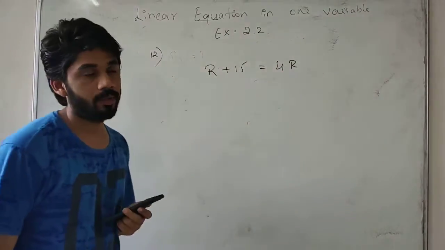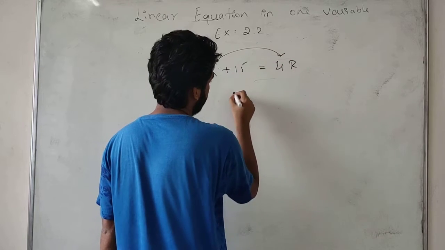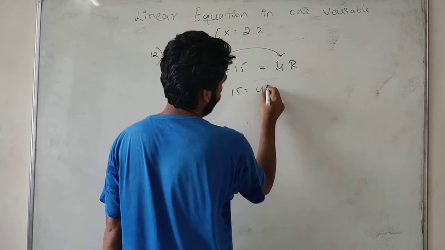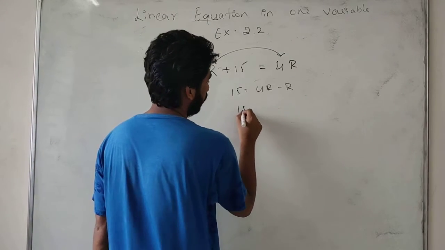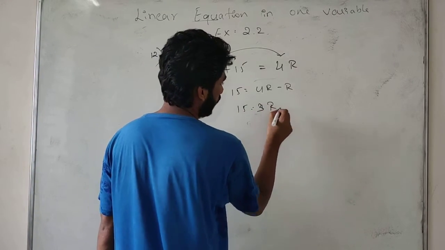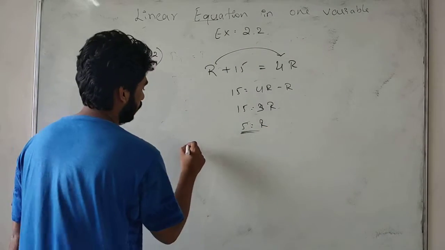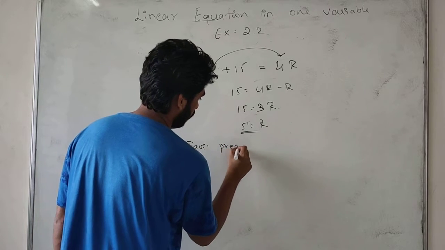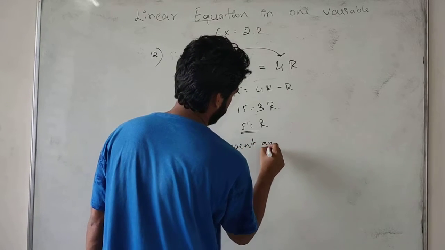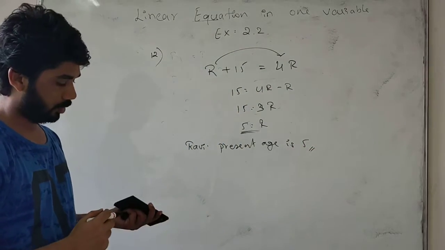We have to find Ravi's age. So, taking this line, r plus 15 equals 4r. Then 15 equals 4r minus r, so 15 equals 3r, and r equals 5. Ravi's present age is 5. This is the required solution.